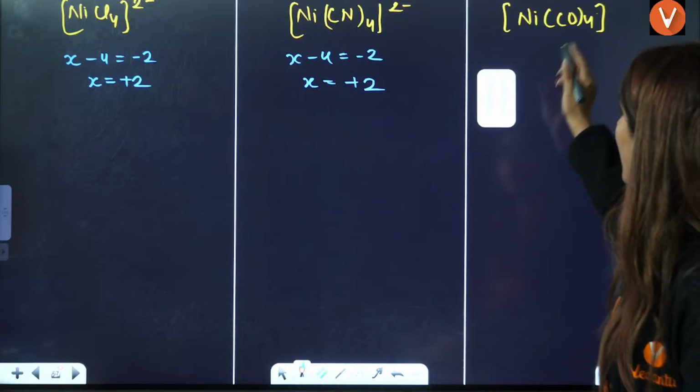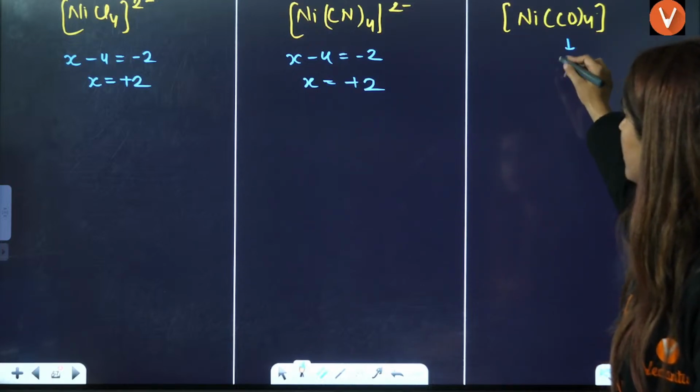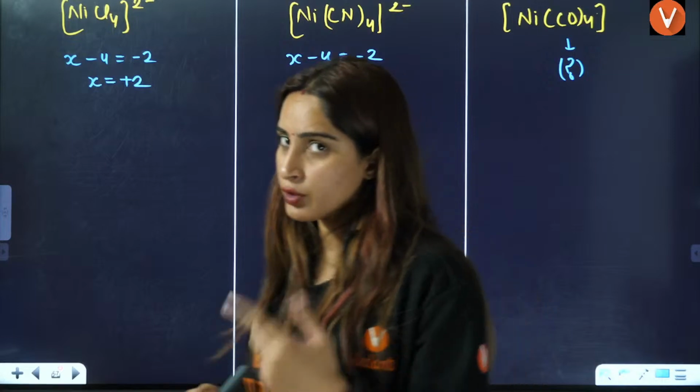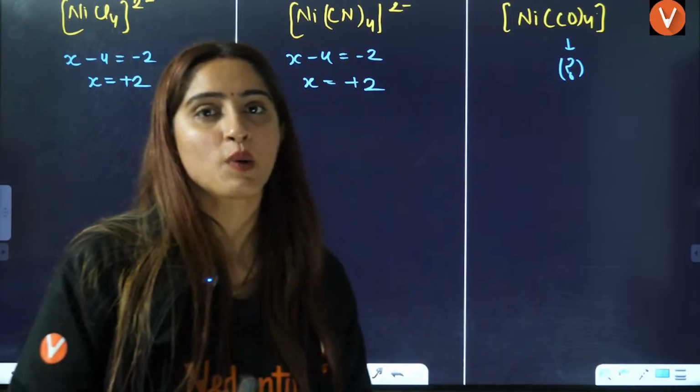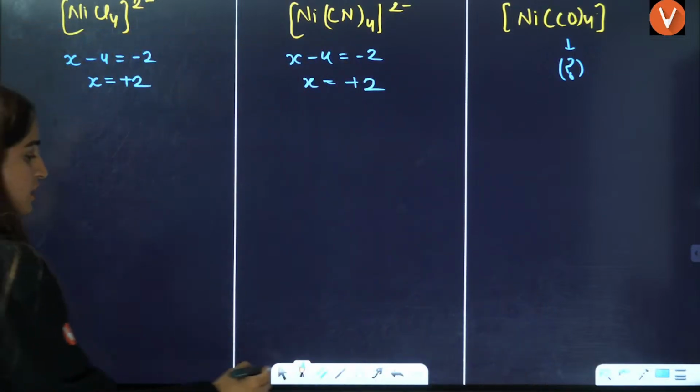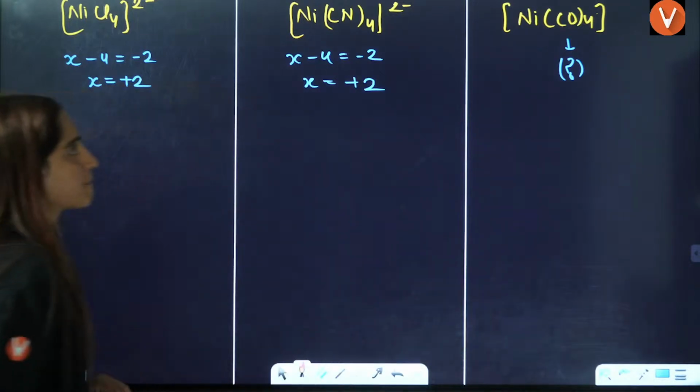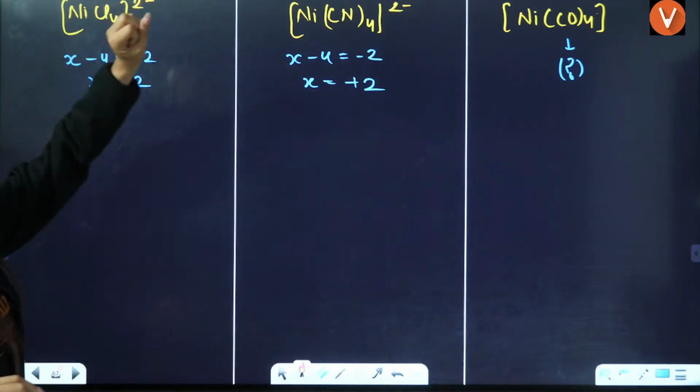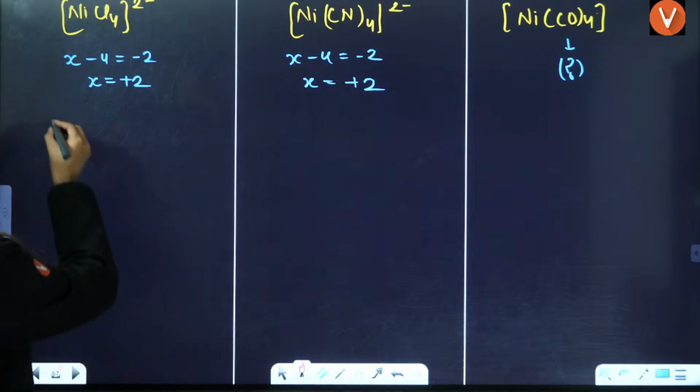Now, I want you to answer this. Carbonyl is neutral or it is minus 1? You can tell me the answer. Is it minus 1 or neutral? I want to see that in the chat section. Okay. Once you calculate the oxidation number here, after that, find the electronic configuration.